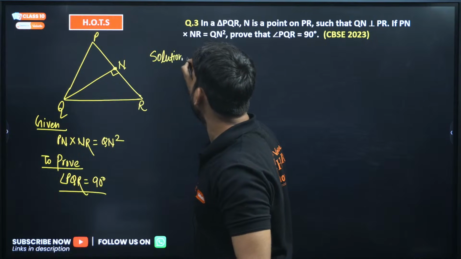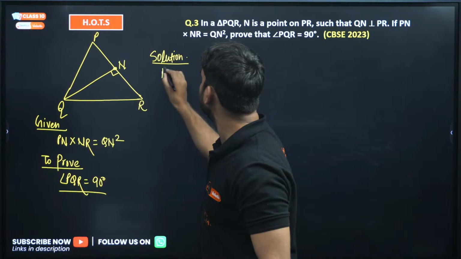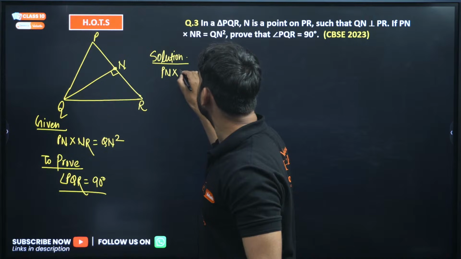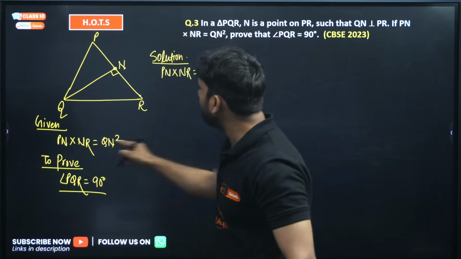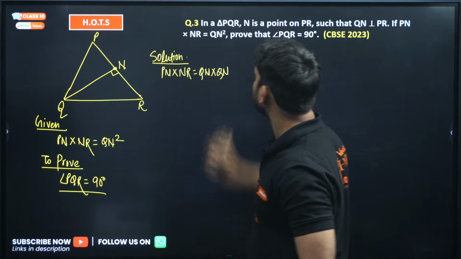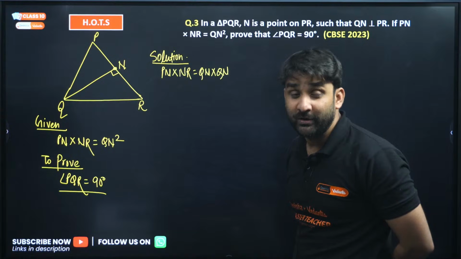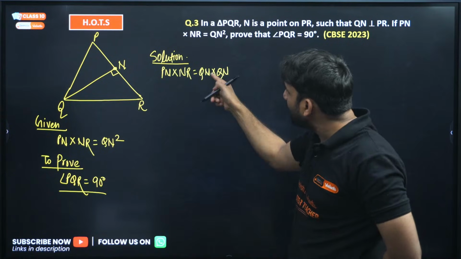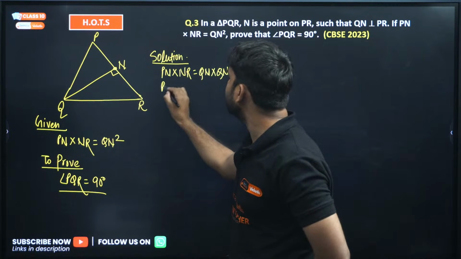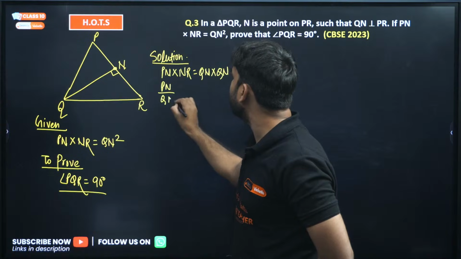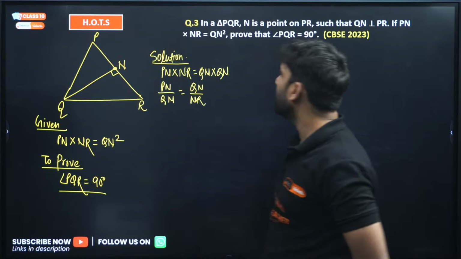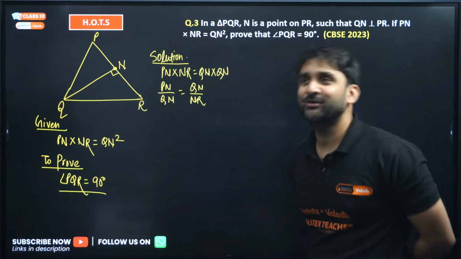Solution. So my dear, if PN into NR is equal to QN square, can we write QN square as QN into QN, and bring one QN to this side and NR to that side? So we can write this as PN divided by QN is equal to QN divided by NR. I hope this is clear to you all.